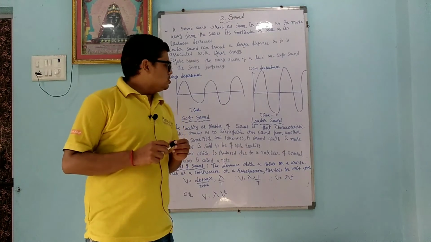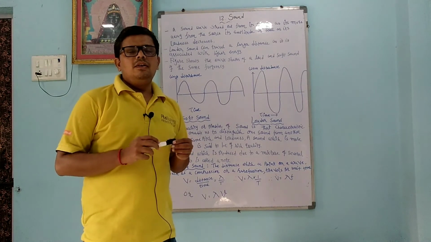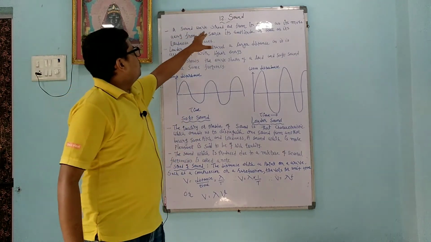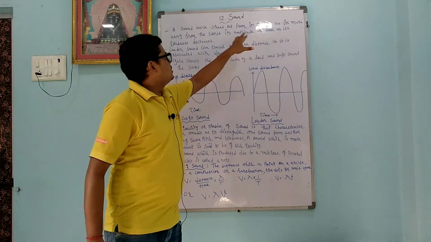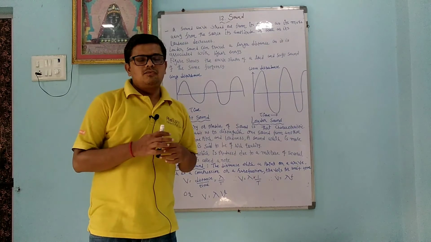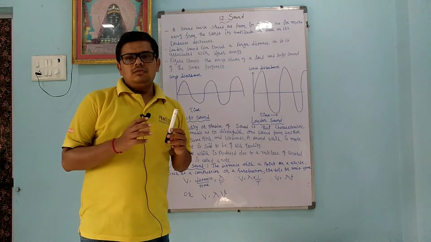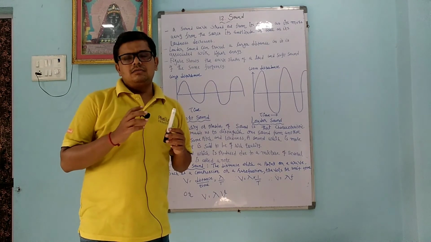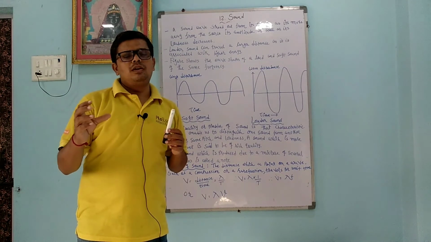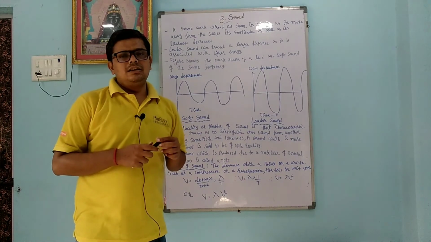Dear student, in this topic we are going to learn about the soft sound and the loud sound, and we will also discuss the amplitude. A sound wave spreads out from its source. As it moves away from the source, its amplitude as well as loudness decreases. So from where the sound is produced, its loudness is more as well as amplitude is more. But as distance increases, as the sound wave travels more and more distance, its amplitude as well as its loudness decreases.